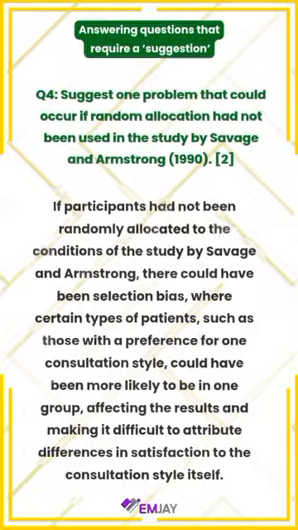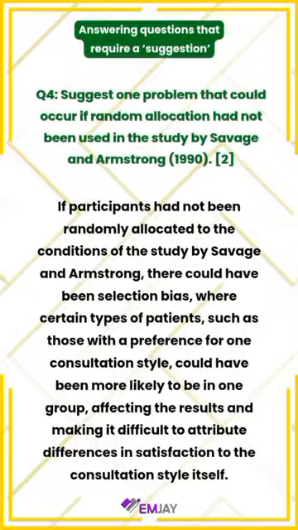Q4. Suggest one problem that could occur if random allocation had not been used in the study by Savage and Armstrong 1990. This question is worth 2 marks. If participants had not been randomly allocated to the conditions of the study by Savage and Armstrong, there could have been selection bias, where certain types of patients, such as those with a preference for one consultation style, could have been more likely to be in one group, affecting the results and making it difficult to attribute differences in satisfaction to the consultation style itself.